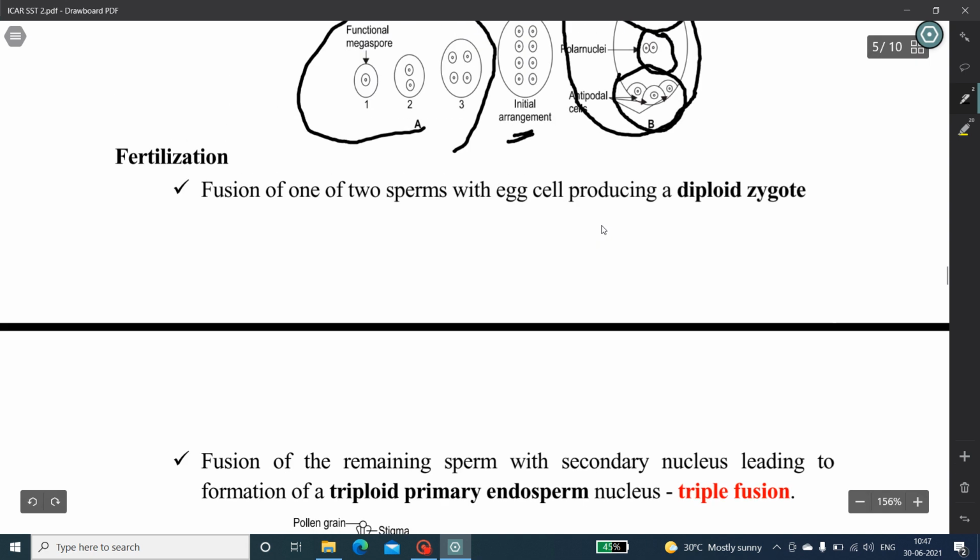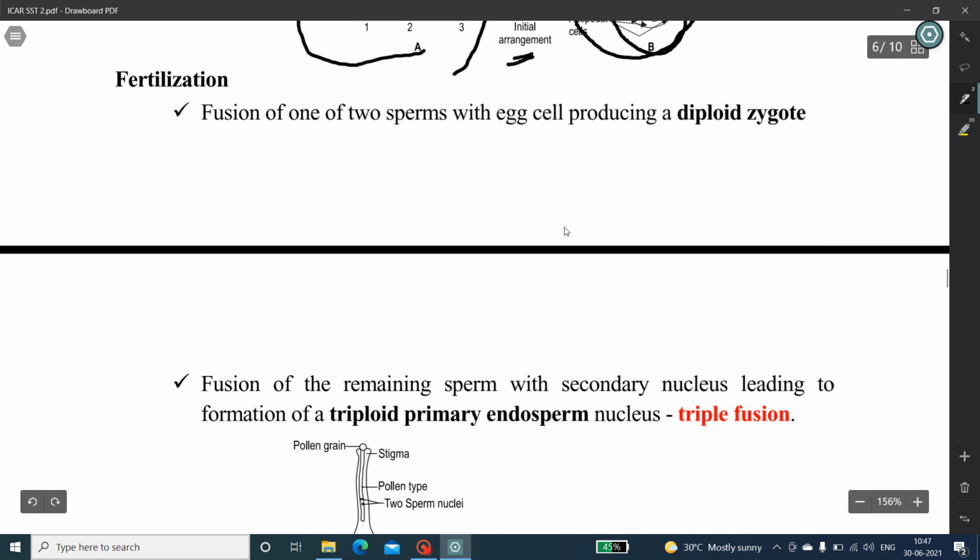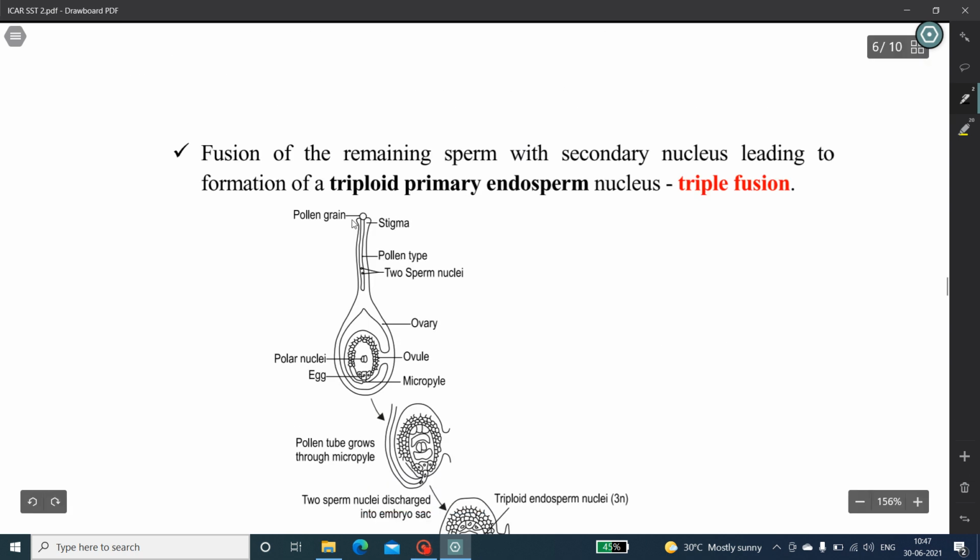The next one: fertilization occurs. Before that, we have the pollen grain and the embryo sac is ready. Now it is going to fertilize and form a seed. Fertilization, also known as syngamy, can occur when both male and female gametophytes are fully matured. This usually occurs in a dual fusion process known as double fertilization. When the pollen grain lands on the stigma,